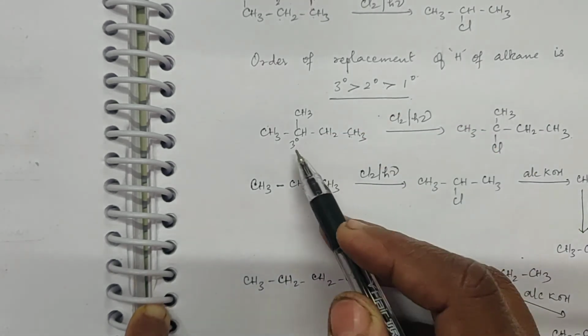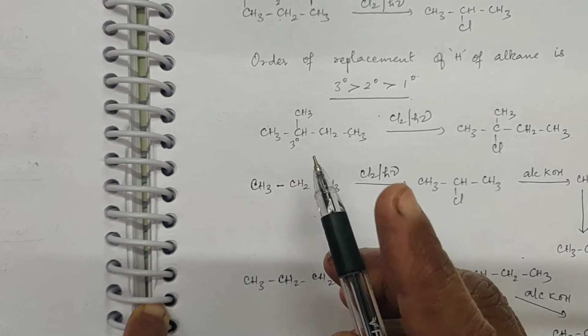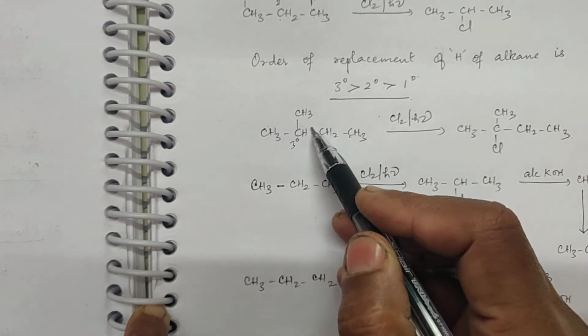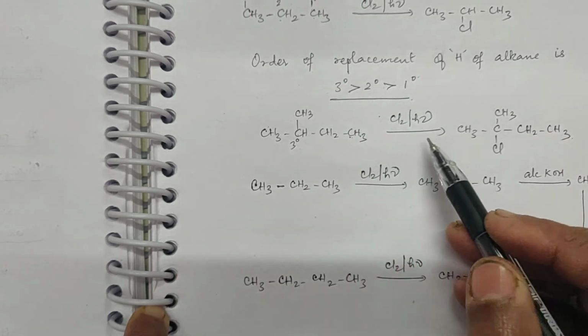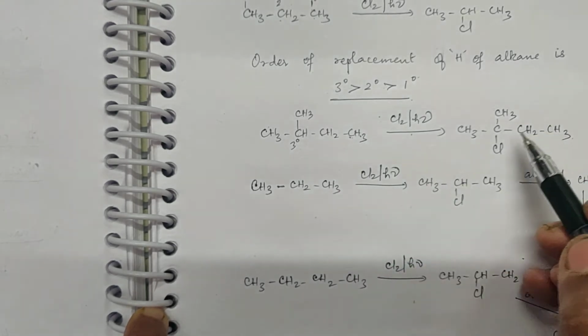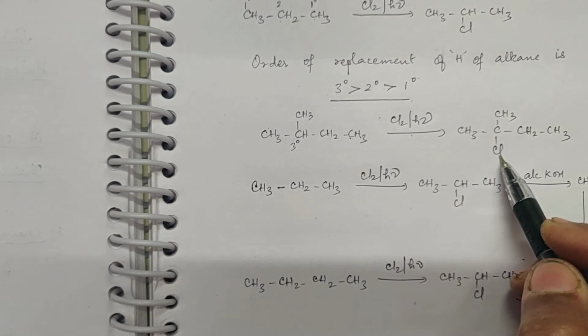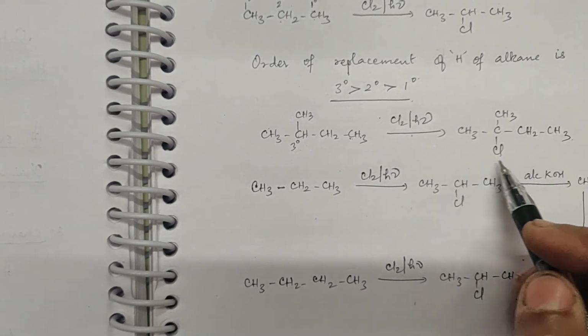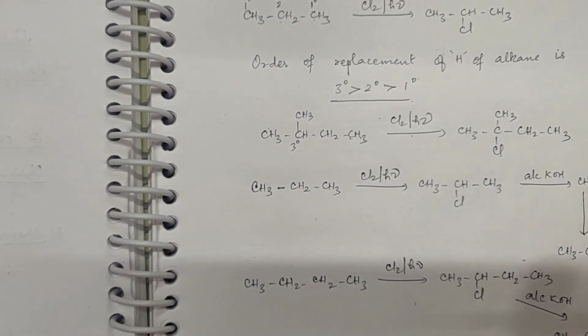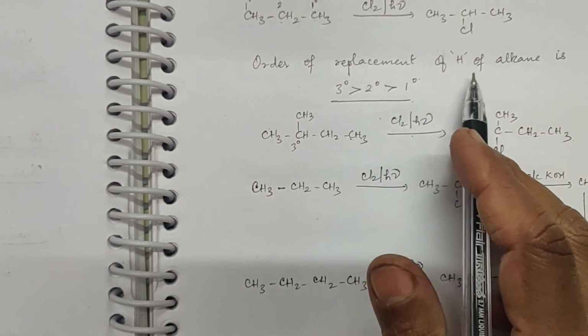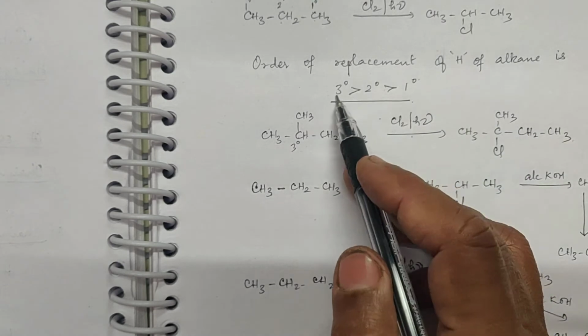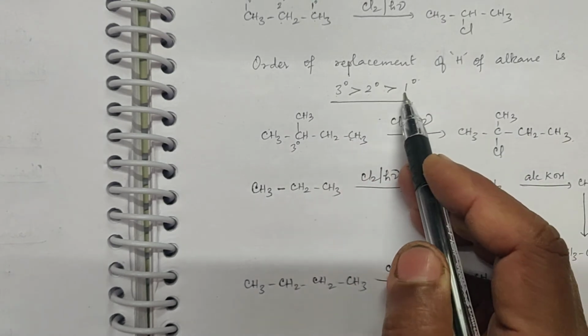Now which will get substituted first? It will be this hydrogen that will be substituted. So when you subject this to chlorination, you will get this hydrogen substituted by chlorine. So you will get this as a product. Right? You have to remember this. The order of replacement of hydrogen of alkane is tertiary greater than secondary greater than primary.